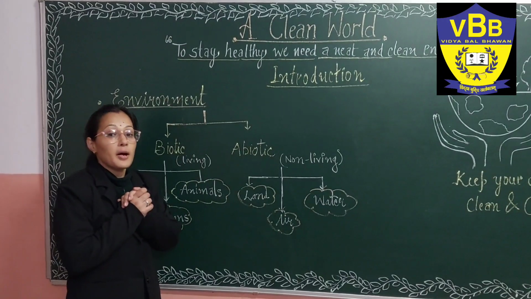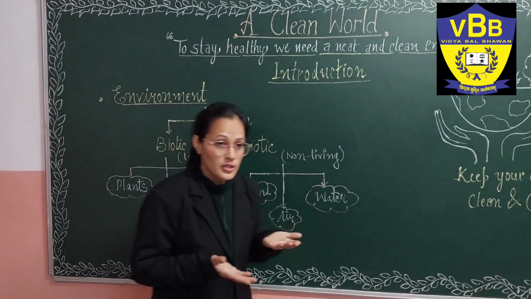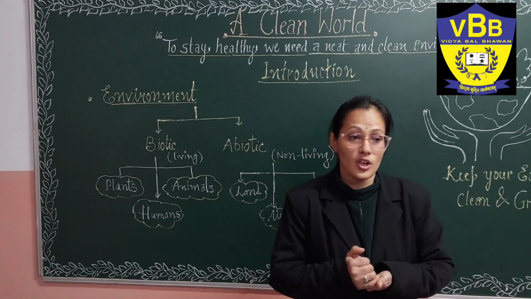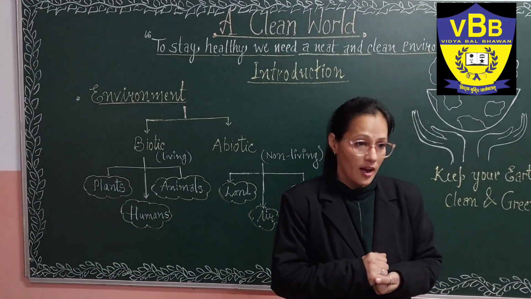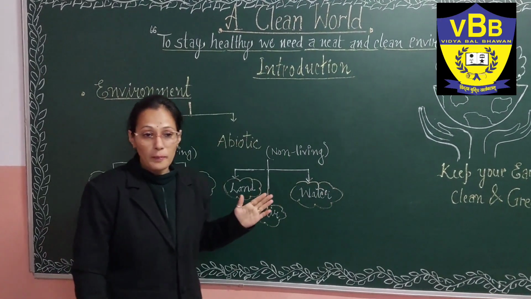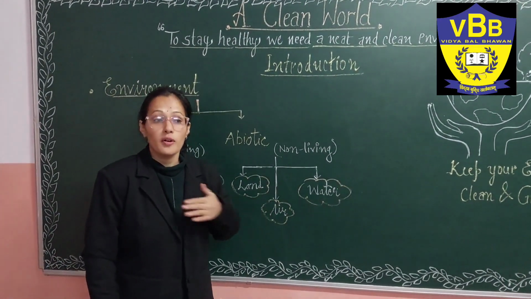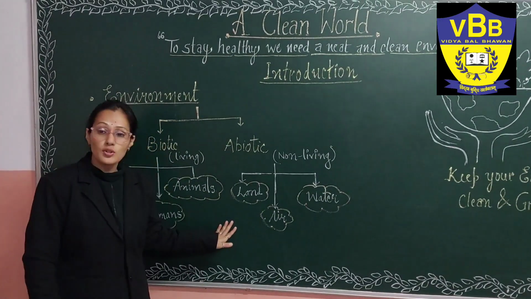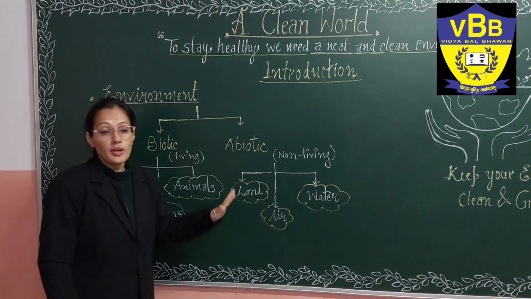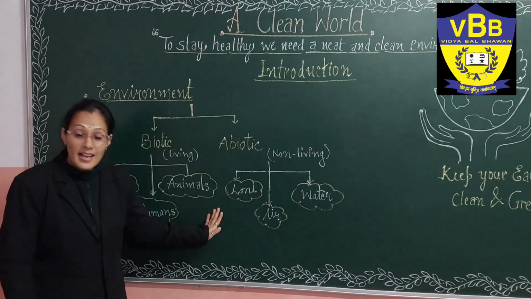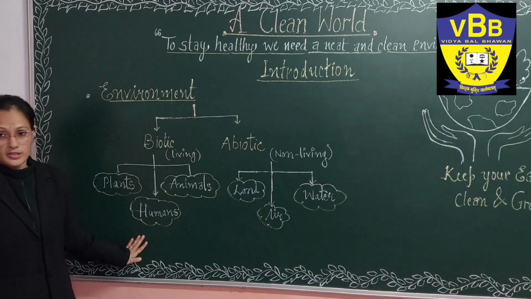We are making newer and newer houses, and we are using too much land. From where is this land coming? We are cutting a lot of trees for making our houses. For fulfilling our daily requirements, we cut lots of trees. Due to that, it affects our abiotic as well as biotic components.